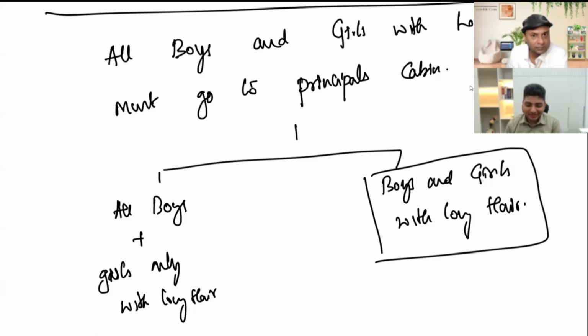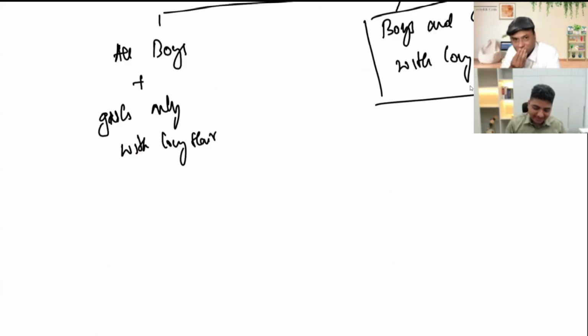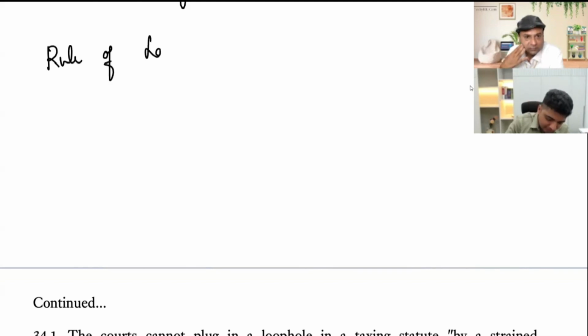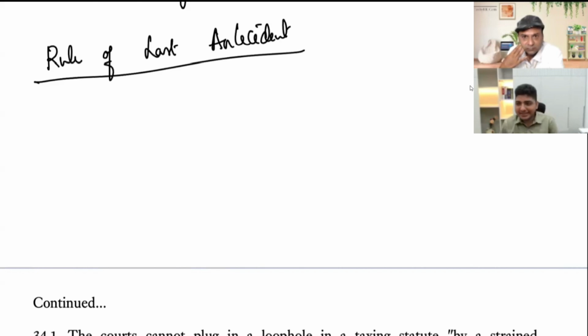Okay. So there is a rule of interpretation called the rule of last antecedent. Rule of last antecedent basically means that whenever there is a particular qualifier, like long hair in our example, this qualifier only applies to the last term that was used.